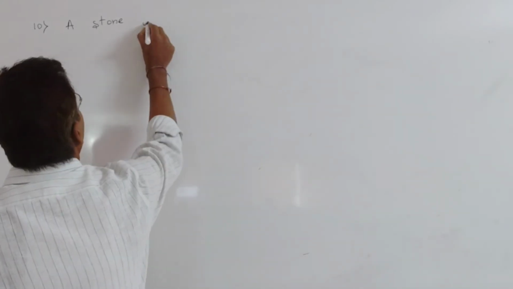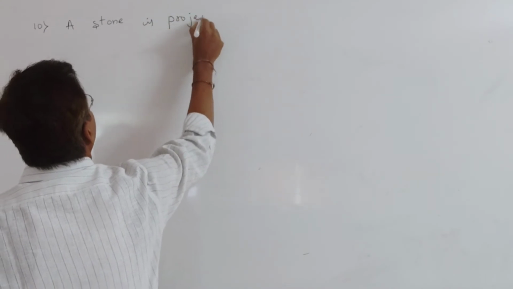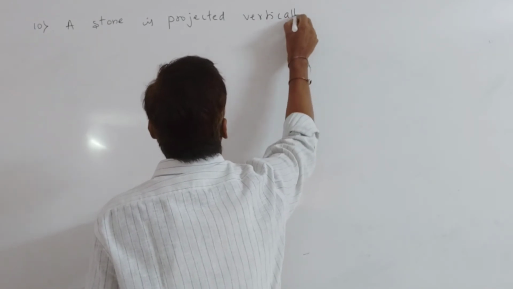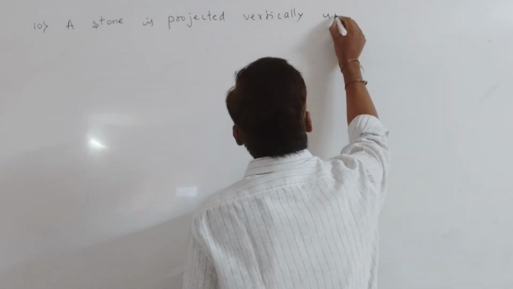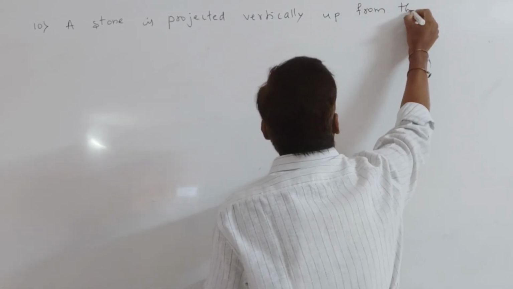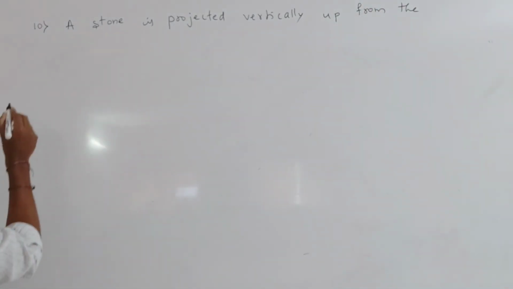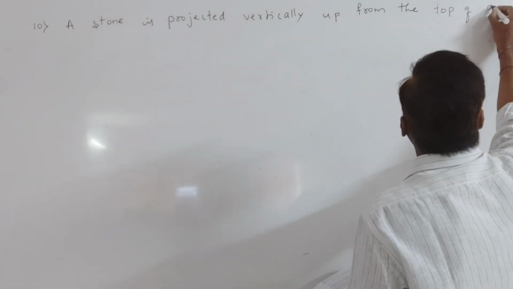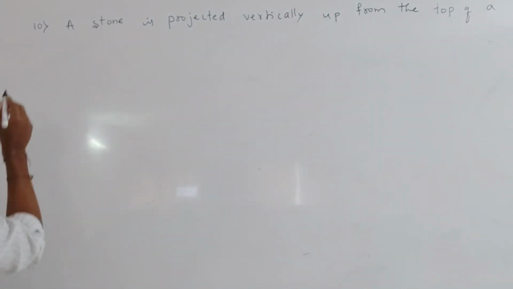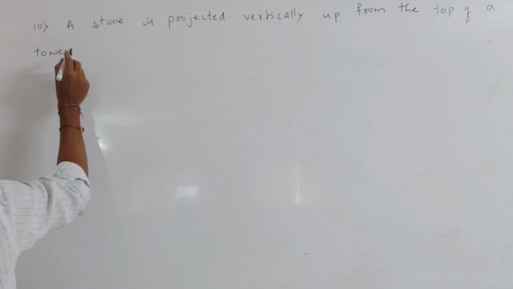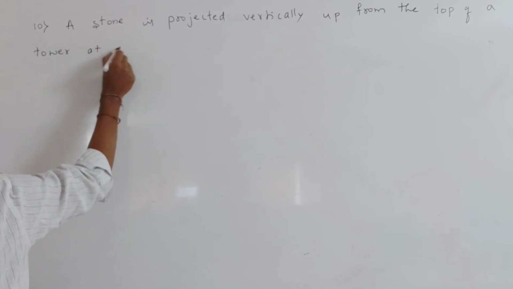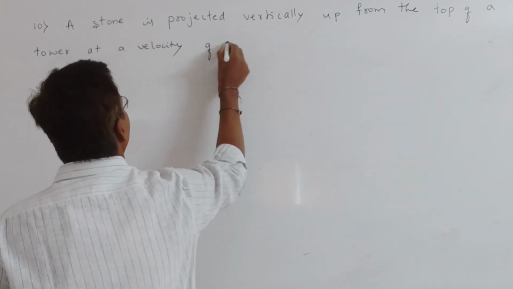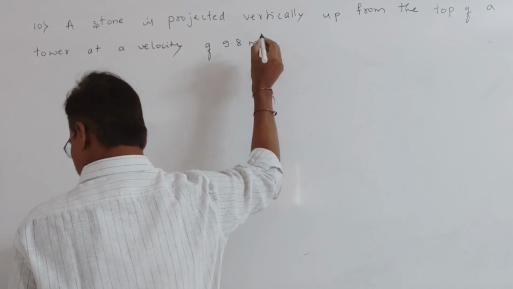A stone is projected vertically up from the top of a tower at a velocity of 9.8 meter per second.